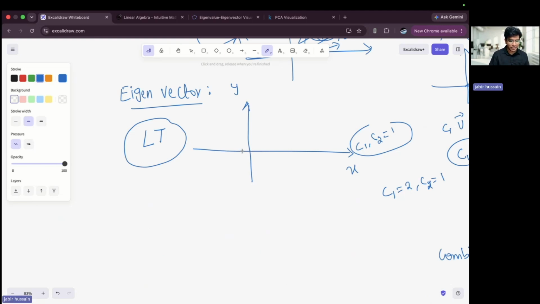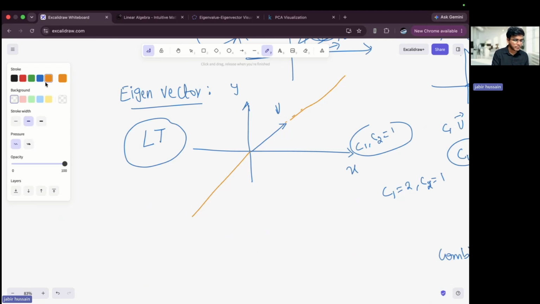Now just imagine that I have my vector v. What I will do is put a straight line here, in both directions. I'll tell you why I'm putting a straight line.